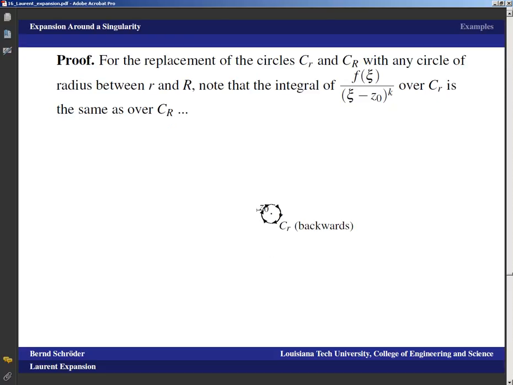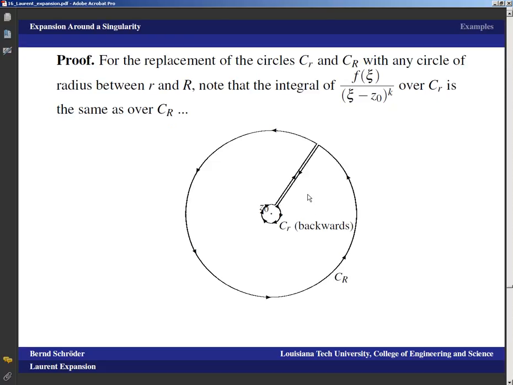and that's because if z0 is here and we go over C lowercase r backwards and over C uppercase r the right way around, we can do this standard link-up technique, right? And we realize now that because the only singularity is at the center, we're integrating an analytic function over a closed contour, so the total integral is 0, and that means if we now push this gap together, then this integral that goes in and this integral that goes out will approximate the same number, and